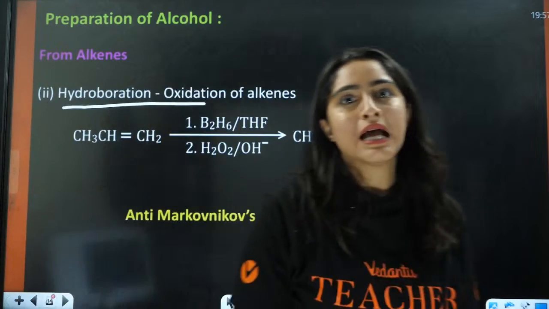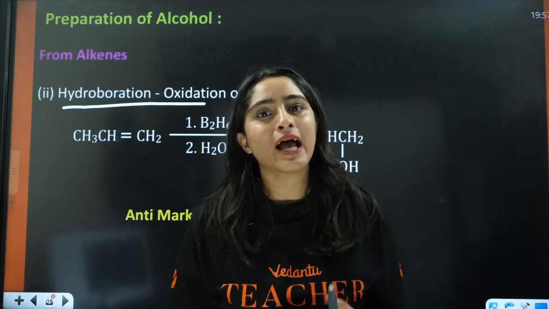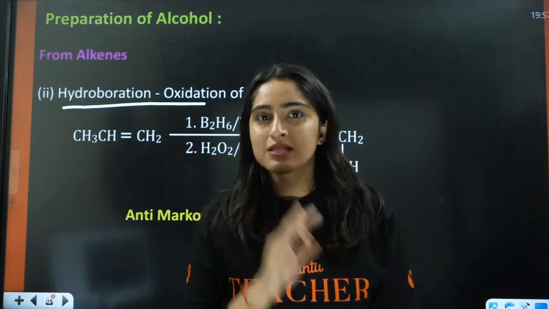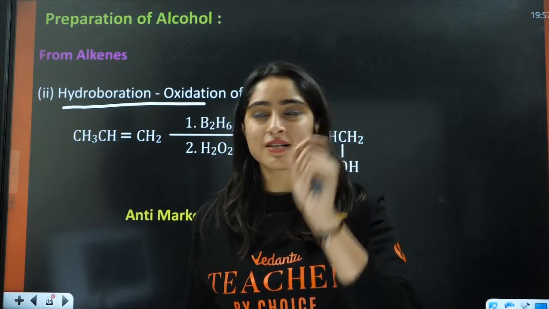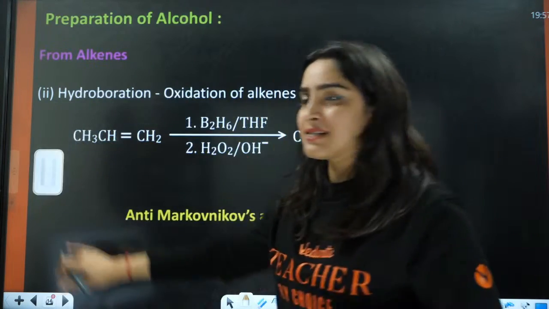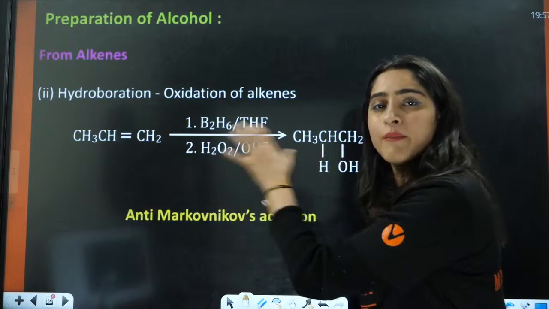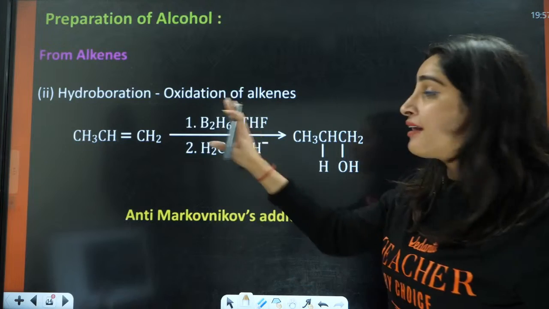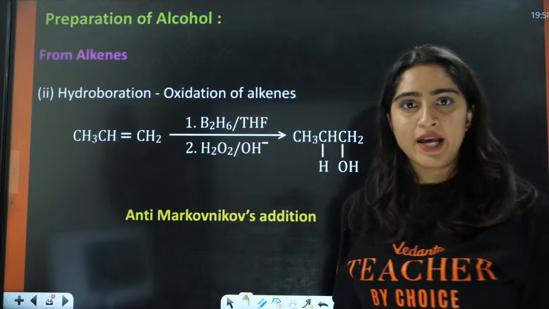Now let us do the second case, that is hydroboration oxidation. In this case, no carbocation, no rearrangement. Firstly, just consider that thing. Okay, so now let us see what that reaction is. Here also you form alcohol from alkenes, right? And the reagents are diborane, THF, H2O2, OH negative.